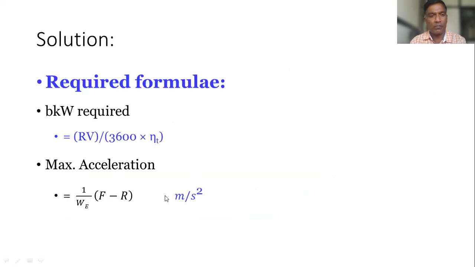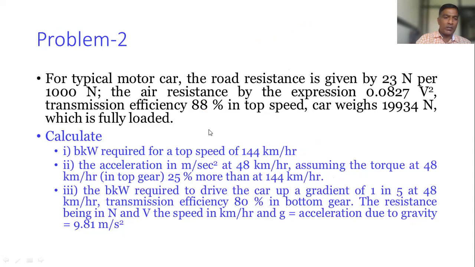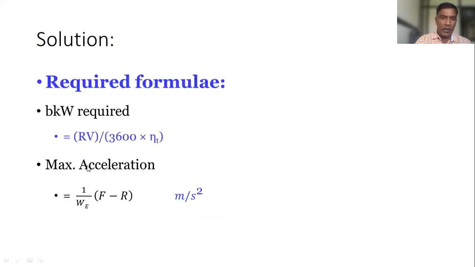Okay. Then first BKW, and secondly the acceleration. Accordingly, you can write the solution and write down the required formulae.